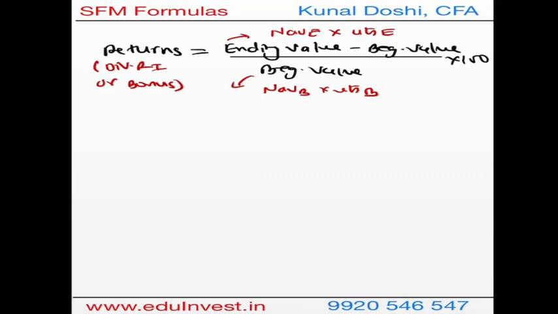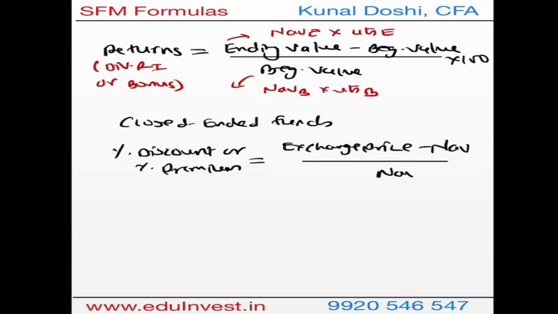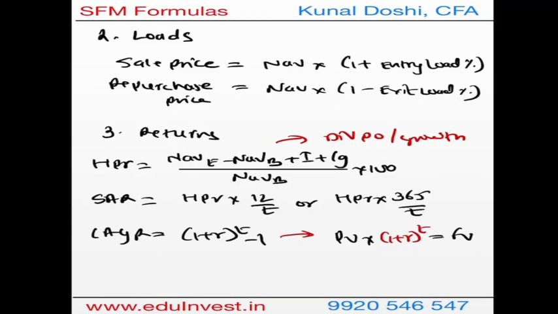Now the next formula is when you have closed-ended funds. In closed-ended funds, one formula which will be exclusively used is the percentage of discount or premium. Remember, in closed-ended funds, the fund is sold on the exchange as well, so they are compulsorily listed on the exchange. So you have an exchange price of the fund which may be different from the NAV. If it is greater than NAV, this answer will be positive, it is premium. If it is less than the NAV, this answer will be negative, and that is the discount.